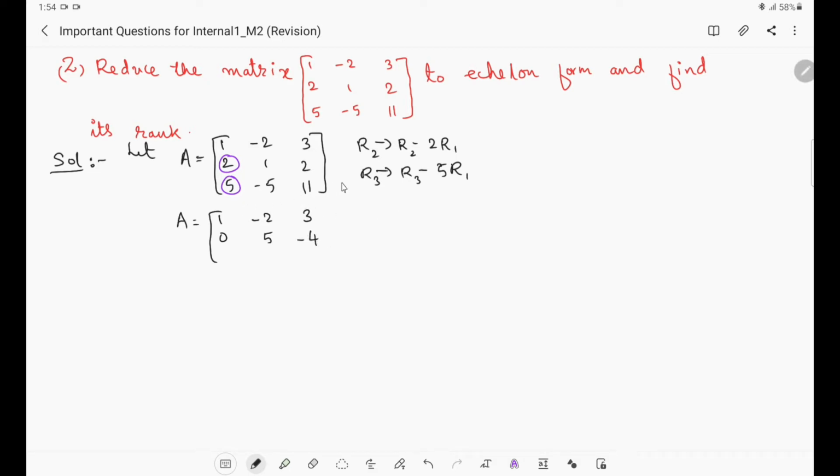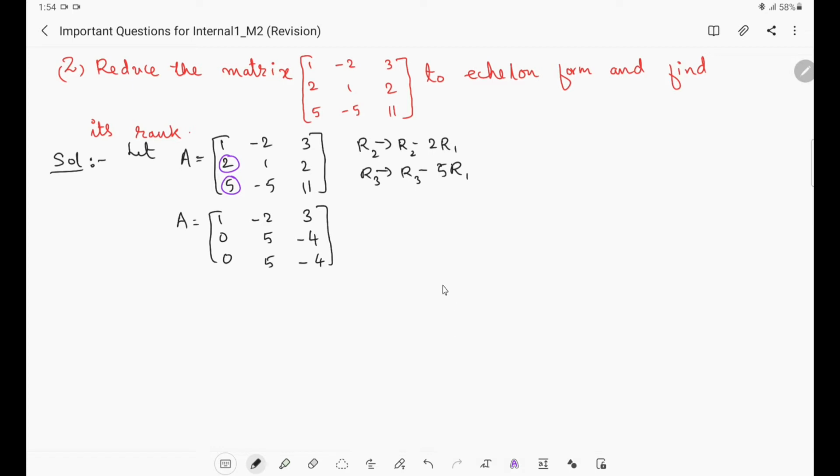Then next, third row, R3 minus 5R1. So it is 5 minus 5, it will be 0. Then minus 5 minus 2 into minus 5 is plus 10. Minus 5 plus 10 is plus 5. And here 11 minus 15 is minus 4, right?